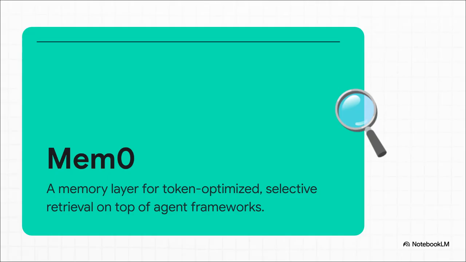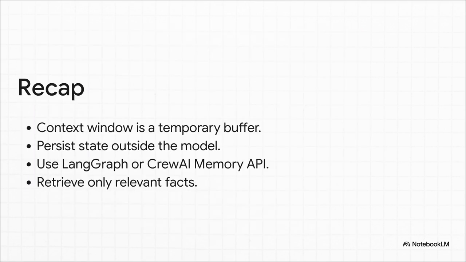This whole what actually matters right now puzzle, that's exactly why we're seeing the massive rise of dedicated memory layers, like Mem0. Mem0 is built to sit right on top of frameworks like LangGraph and CrewAI. Its entire job is to automatically handle that token-optimized, selective retrieval for you. It ensures your agent gets exactly the context it needs, right when it needs it, without drowning in its own historical data.